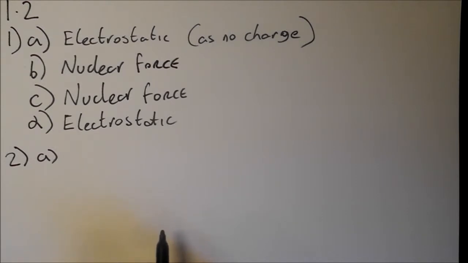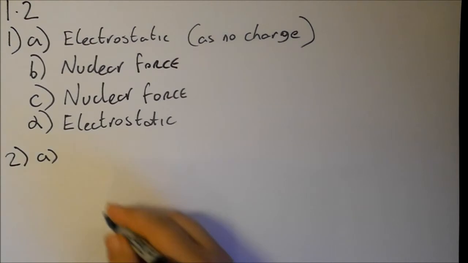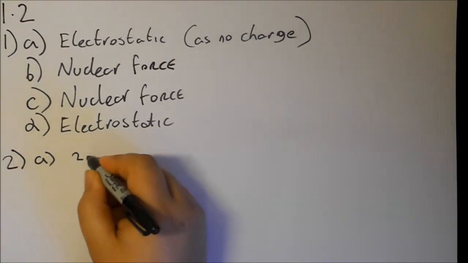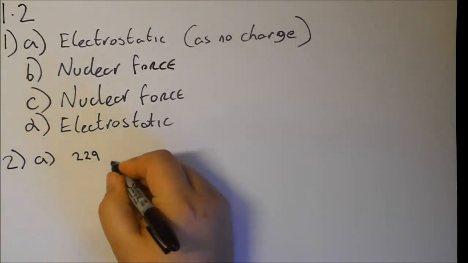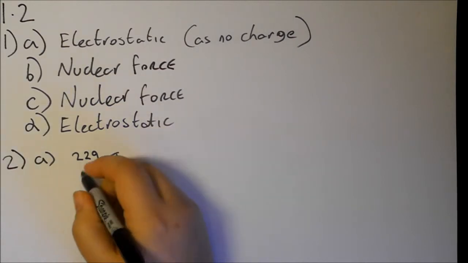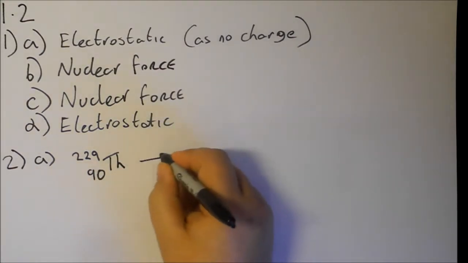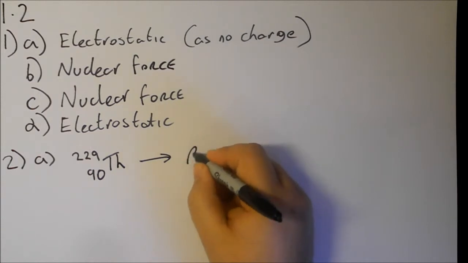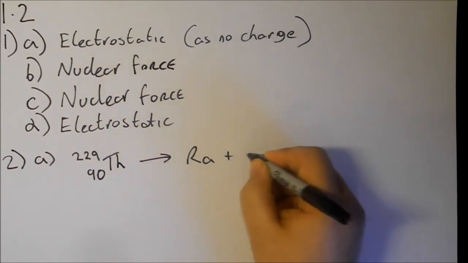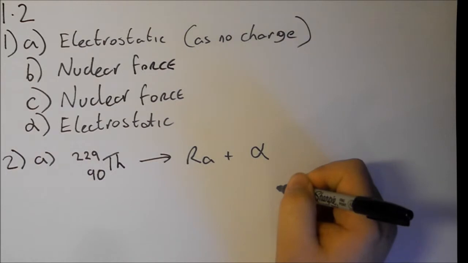Complete the following radioactive decay equations. So it gives us 229 thorium with 90 protons, decays to radium plus an alpha particle.